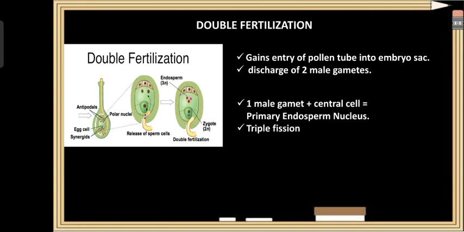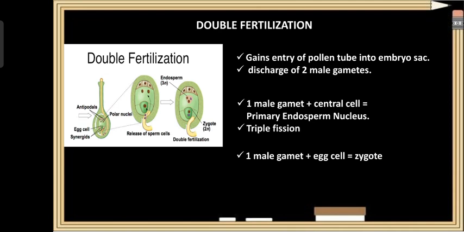The triple fusion always leads to the formation of the primary endosperm nucleus. The other male gamete fuses with the egg cell, resulting in a diploid zygote. This represents the true fertilization, also called syngamy.